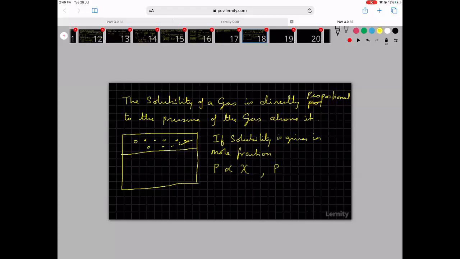The partial pressure is equal to a constant, called Henry's constant, times its mole fraction. Okay, so this is Henry's law. Henry was there at the time of John Dalton. Dalton also said the same thing, but we give credit to Henry and not to Dalton.